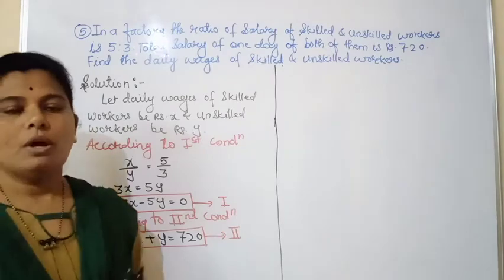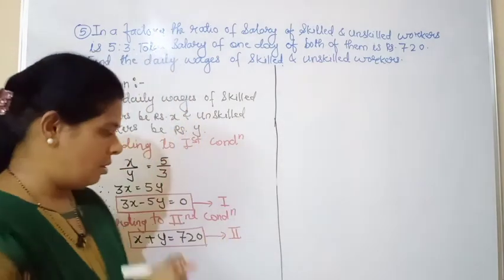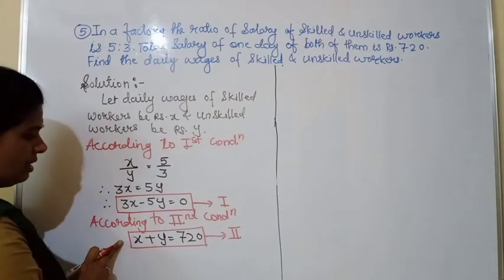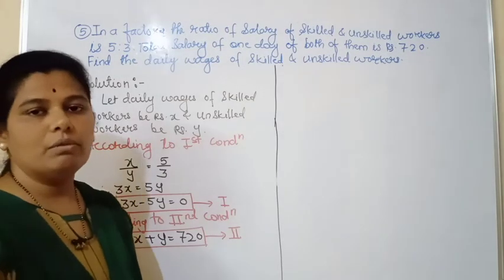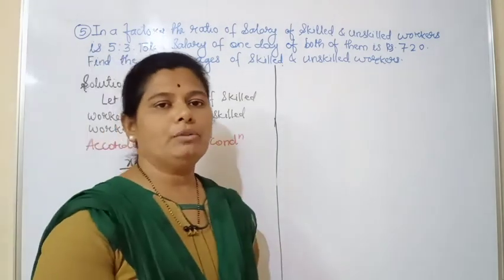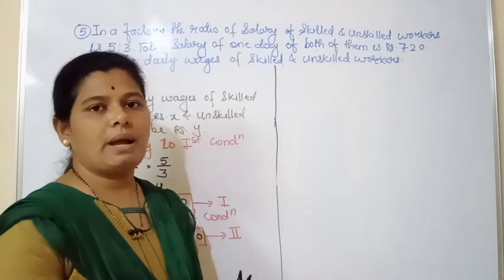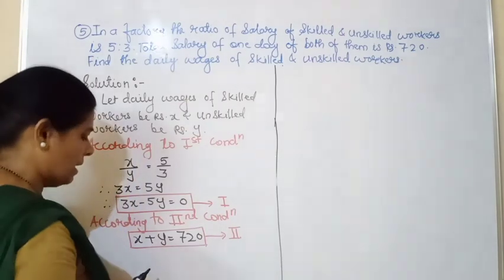Now what we have to do here? First step is to observe the coefficients of x and y, whether they are similar or not. As you can see here, they are not similar. Here 3x, here 5y, and in the second equation it is only x and y. So we'll make the coefficients of y equal. Y चे coefficients जे आहेत ते आपण सेम करणार आहे आणि सेम करण्यासाठी आपल्याला काय करायला लागणार आहे?